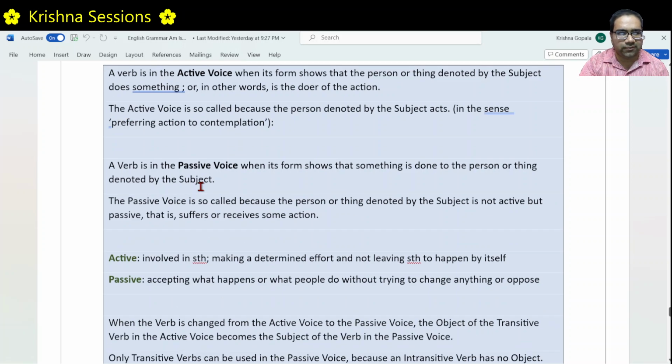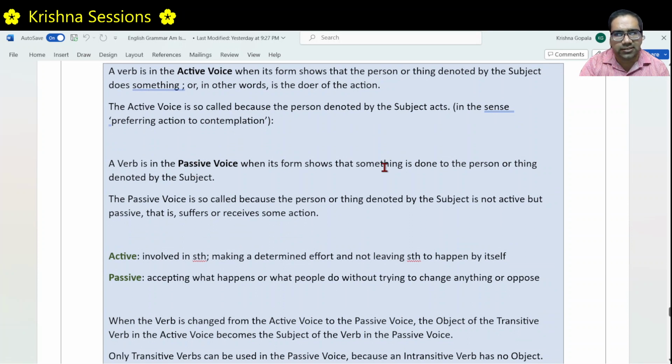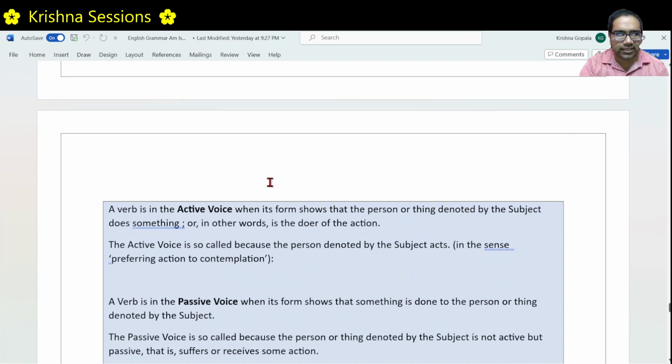Whereas in passive voice, something is done to the person or thing denoted by the subject. The passive voice is so called because the person or thing denoted by the subject is not active but passive. It actually receives the action.